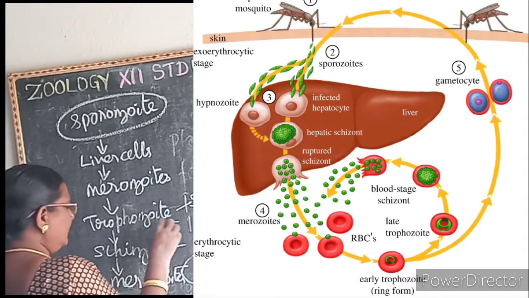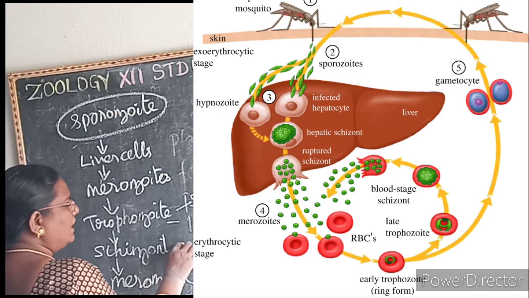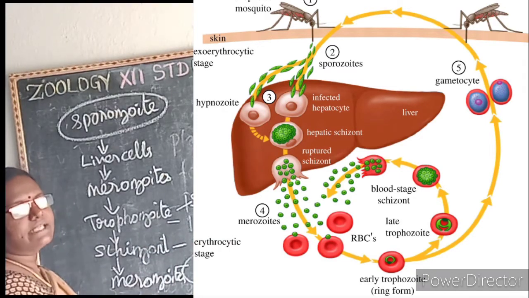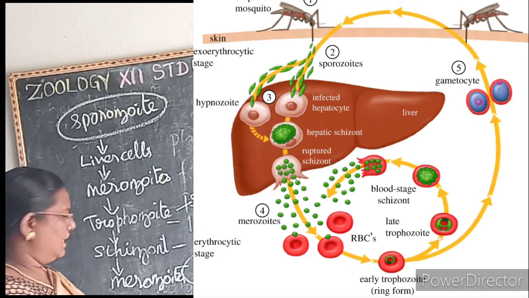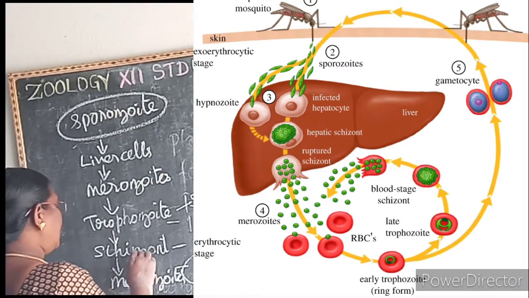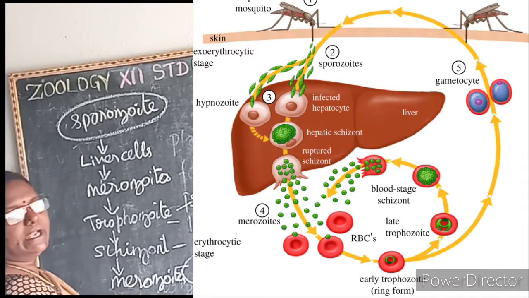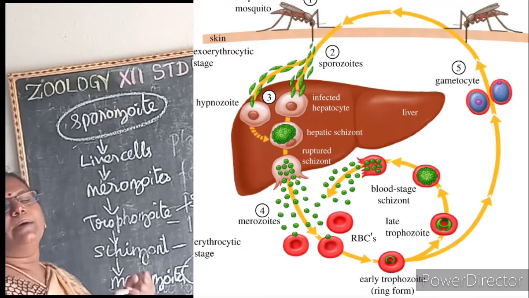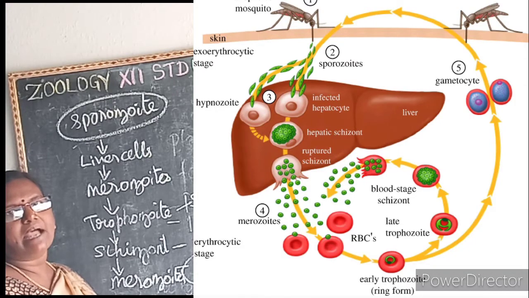Then this trophozoite divides to form a schizont. The larger schizont has brown pigmented granules, known as what? Schüffner's granules. Then the schizont divides to form merozoites, which form macrogametocytes and microgametocytes, the female and male gametes respectively.